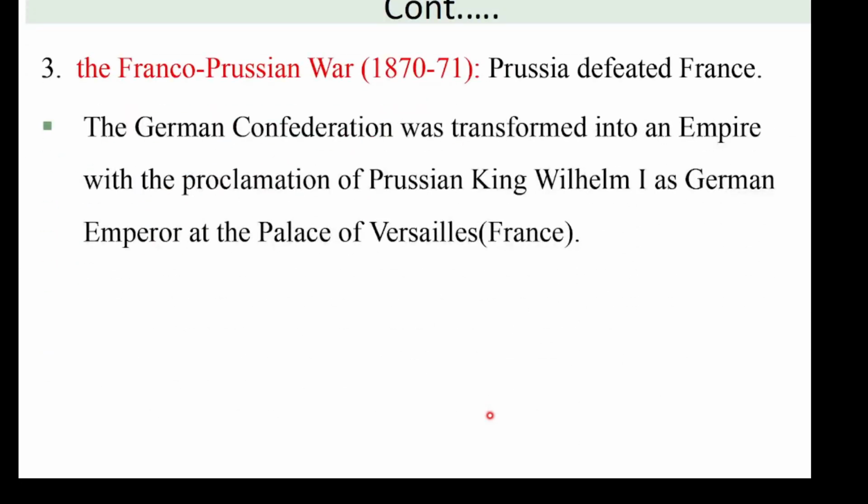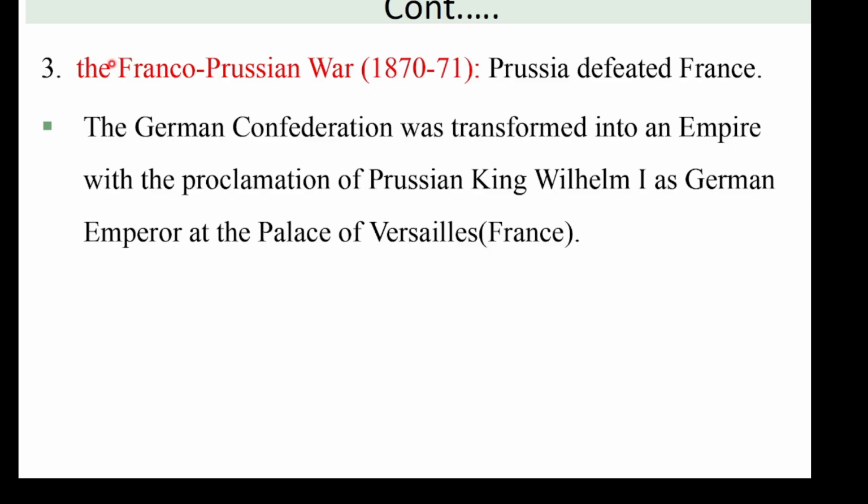The third war and the last one, the Franco-Prussian War of 1870 up to 1871. Now France was defeated. Prussia defeated France. Then the German Confederation was transformed into an empire with the proclamation of Prussian King William I as German Emperor at the Palace of Versailles of France. Keessaayyuu amilee barra Faransaa kan ittiin tuqanii iddoo kanatti waan ta'eef walumaa galatti a person called Bismarck fought 3 important wars to unite Germany, to complete unification of Germany.